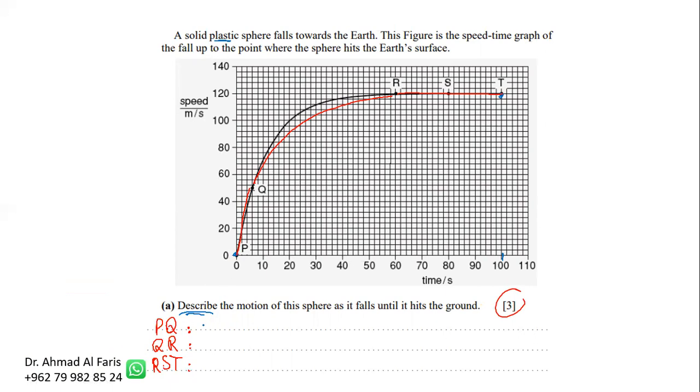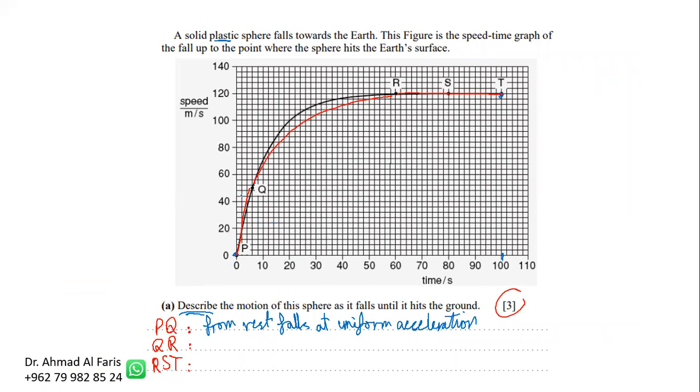So first of all, from rest it falls at uniform acceleration. As you can see, the speed increases, and it's uniform because it was a straight line here in the beginning.